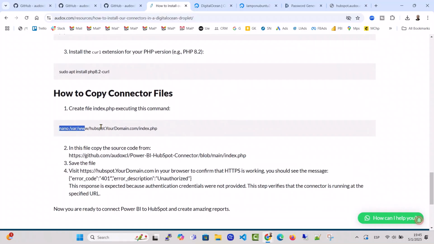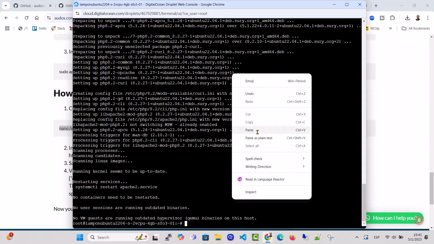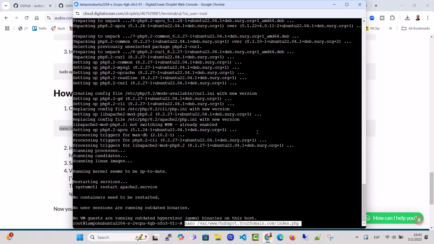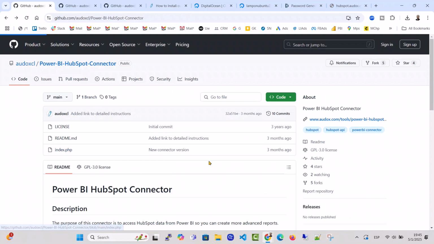Create an index.php file in this folder. Copy the source code from the GitHub repository.